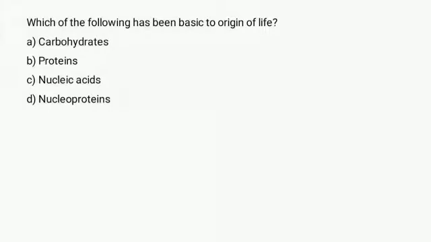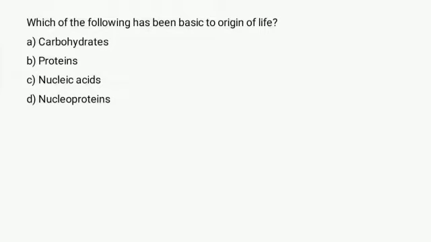For example, the colloidal aggregate of organic compound, which are called as coacervates and microspheres, exhibit metabolic activities such as enzyme synthesis and hydrolysis of starch, but were not considered living forms because they lack nucleic acid.